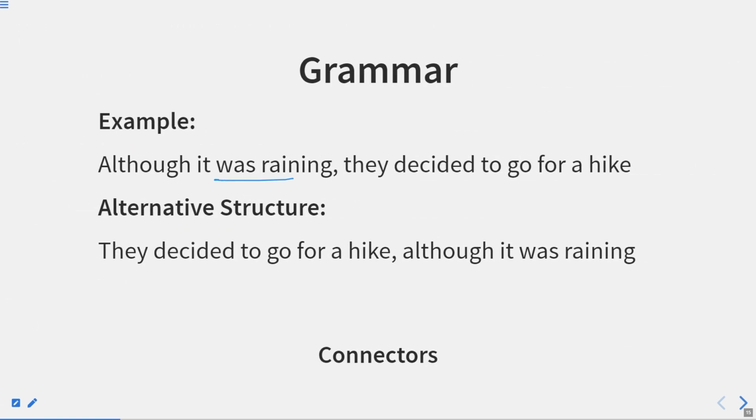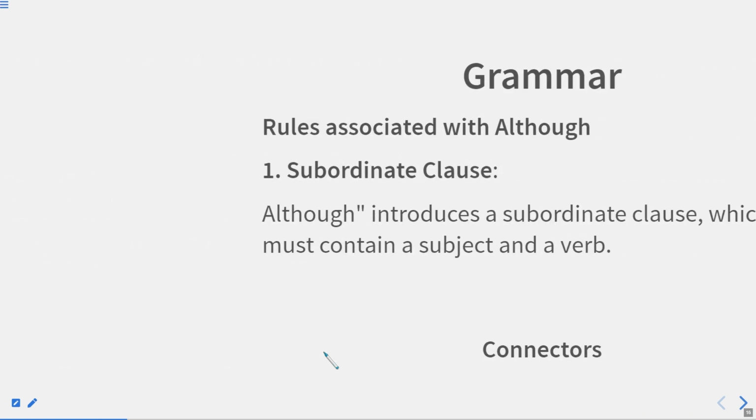Example: although it was raining, they decided to go for a hike. So here the comma is after the subordinate clause. Alternative structure: they decided to go for a hike, although it was raining. Now here we can put a comma or we cannot put a comma. Both options are there.